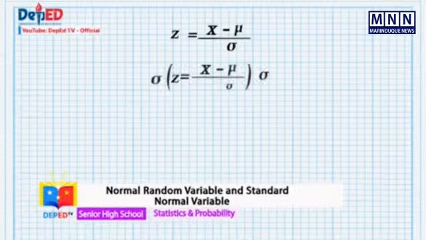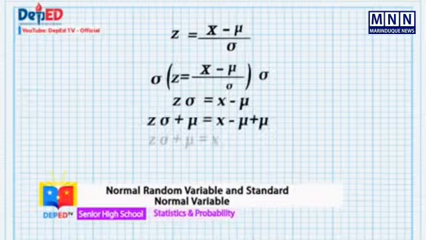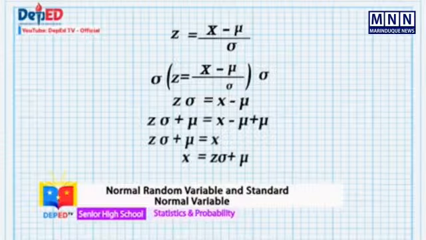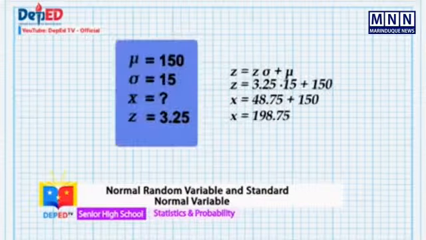Let's multiply both sides by the standard deviation, add the mean on both sides, then we can solve for the score using this formula. To solve for the score, let's recall what we have and use the new formula. Note that the z-score is 3.25, which is positive, meaning the score is above the mean. So let's substitute the values and solve.